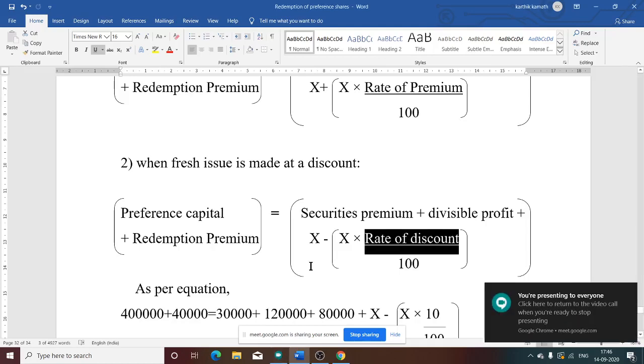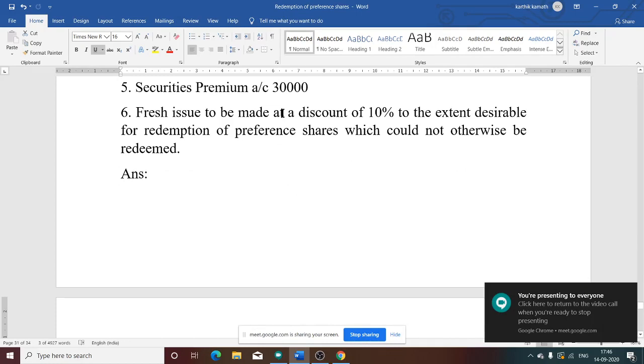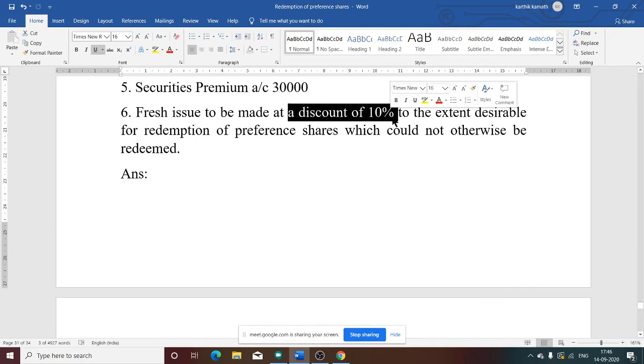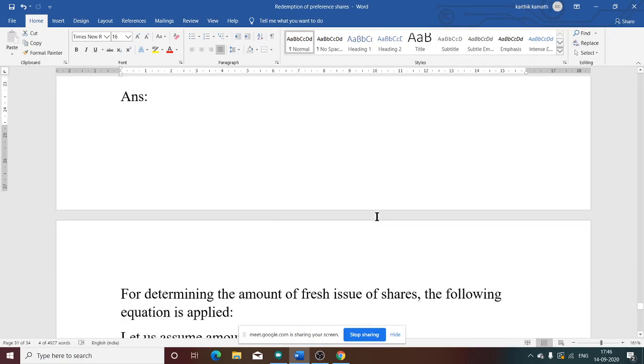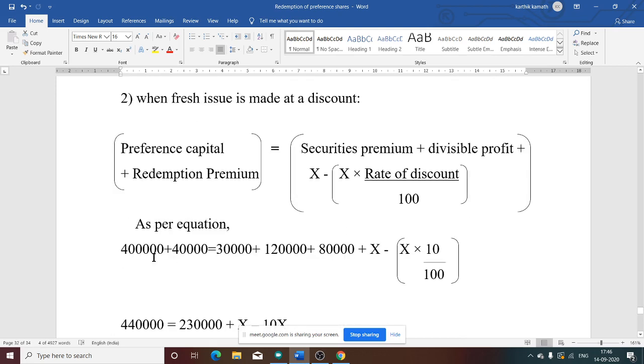So now as per the equation, if you see, it is at discount, right? Fresh issues are made at discount. So the discount formula we are going to apply now. Second formula we are going to apply as per the equation.